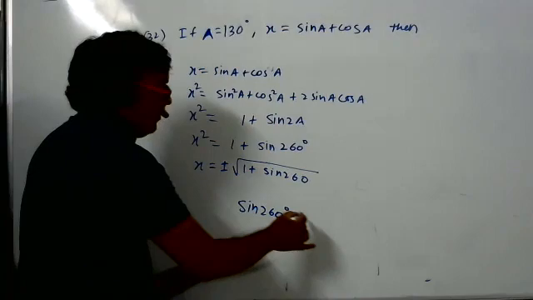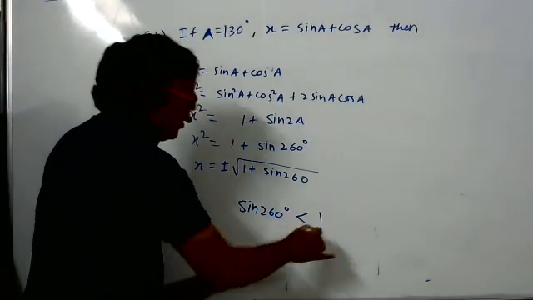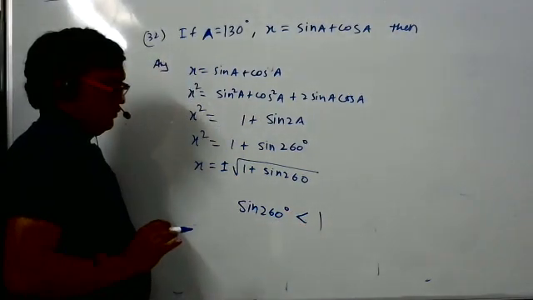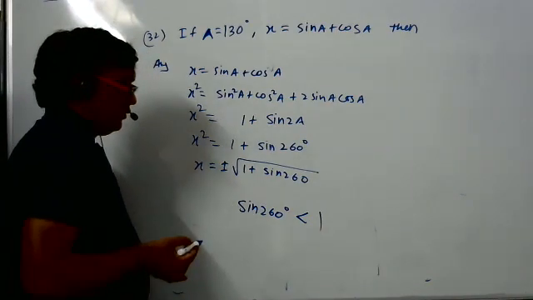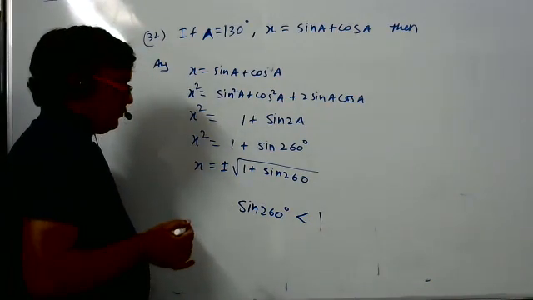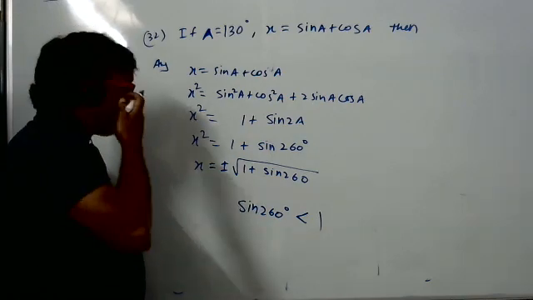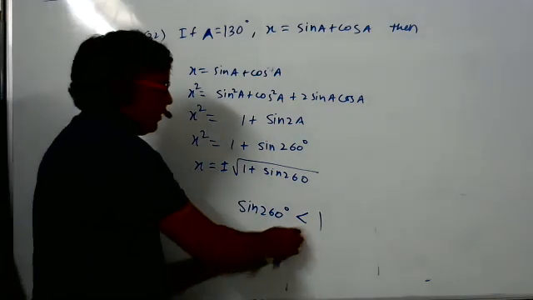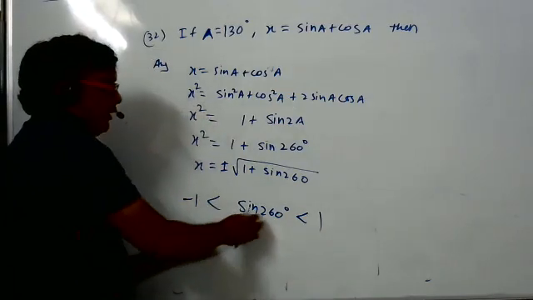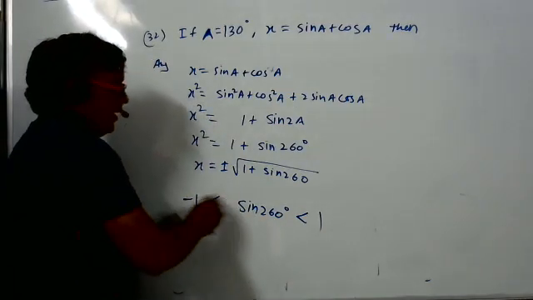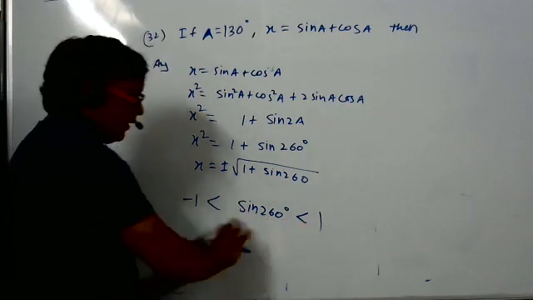We don't know, but it will be less than 1 or not? Yes, sir. Why would you take plus? Wait. Sin 260 will be less than 1 or not? Or greater than minus 1, we can say that way also. Sin 260 will be more than minus 1 and less than 1. Agree or not?